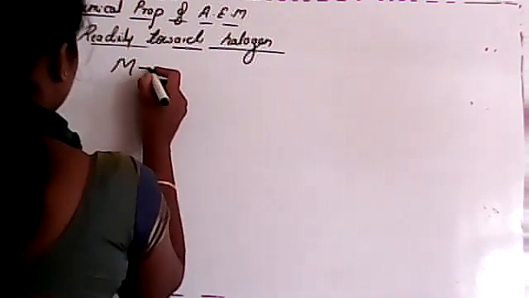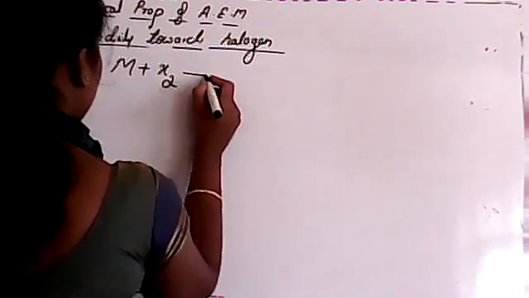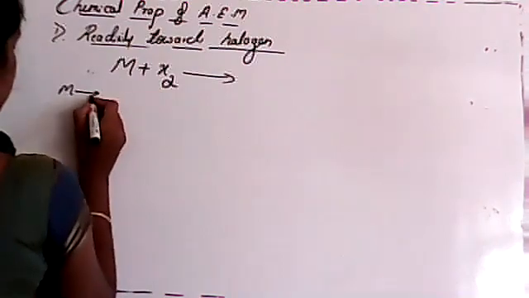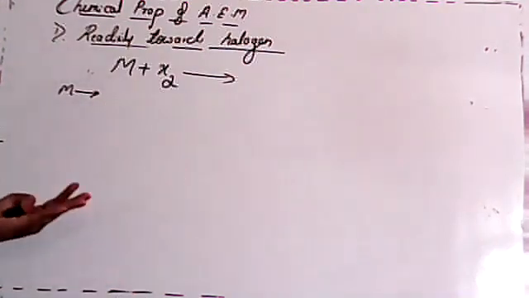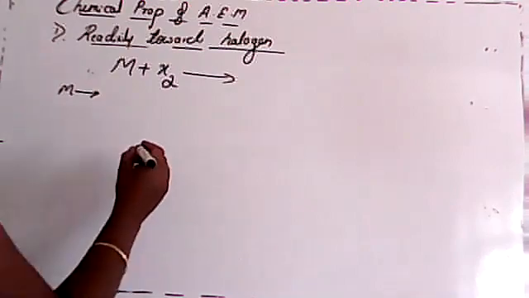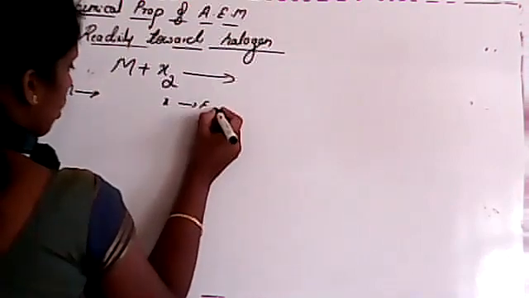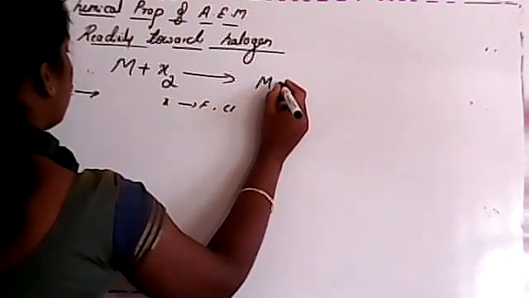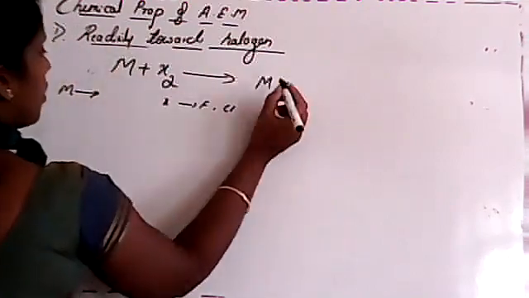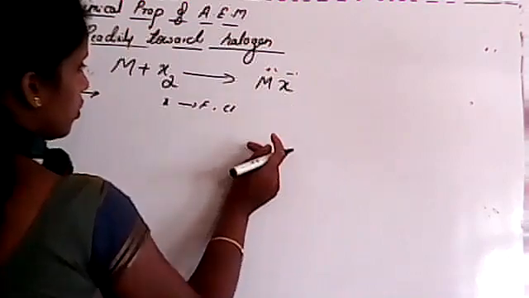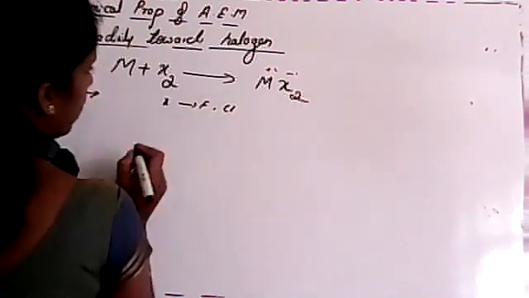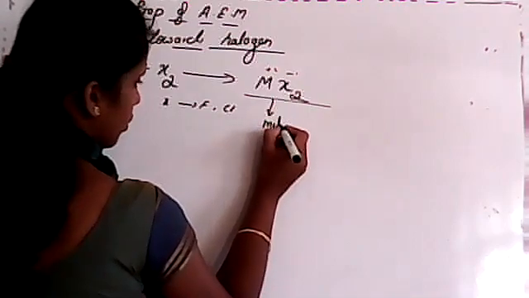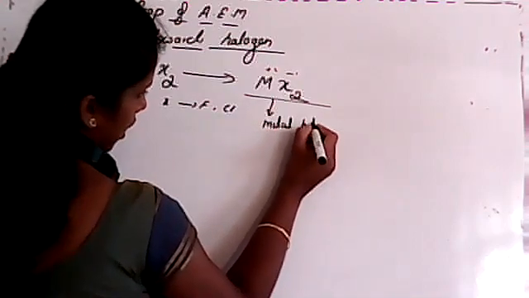The general composition is M plus X2, where M may be beryllium, magnesium, whatever it is, and X may be fluorine, chlorine, bromine, whatever it is. It will form MX2. M has a +2 oxidation state, X has -1. You can cross multiply, it will give MX2. That is nothing but a metal halide.